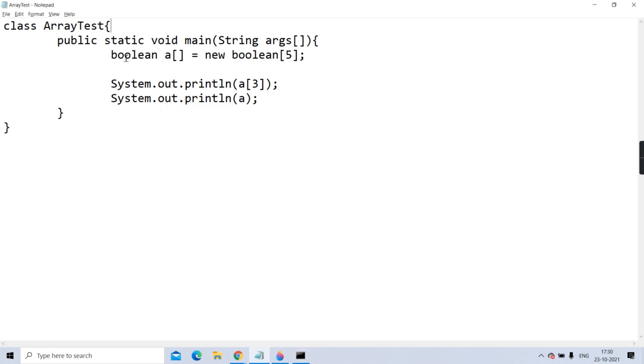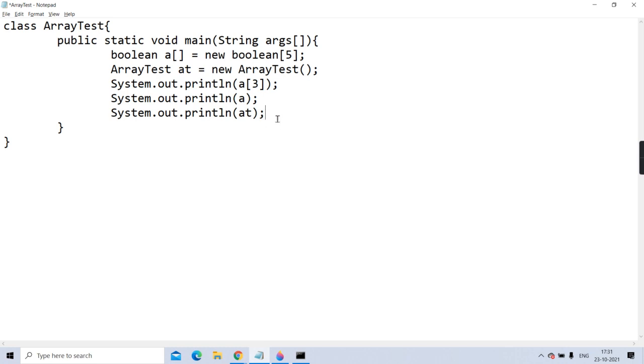Means tell me, if I would have created an object of my class only, ArrayTest. Can I create ArrayTest at equal to new ArrayTest? Can we do it? And can I pass at to SOP? It is 100% valid. So if I pass at, here also at dot toString is called.